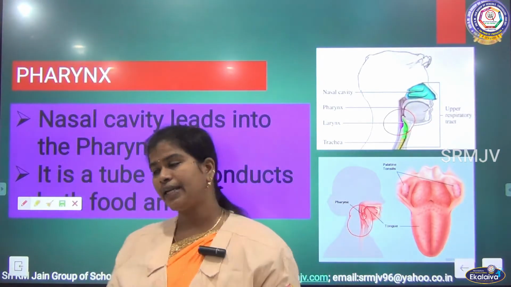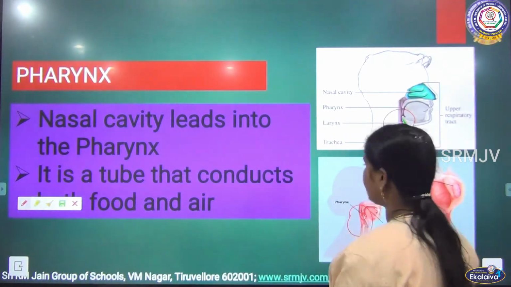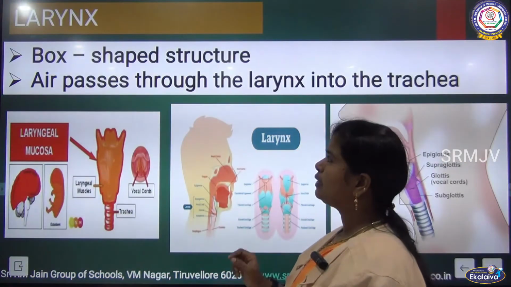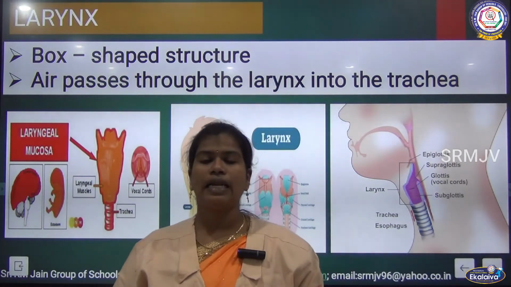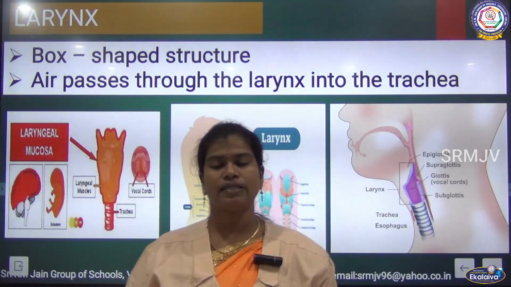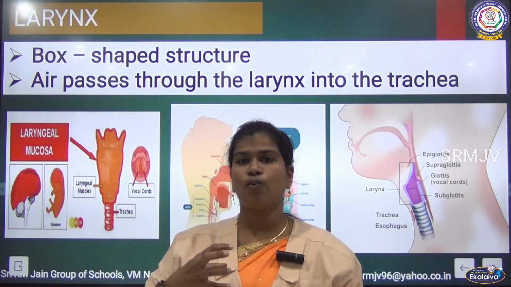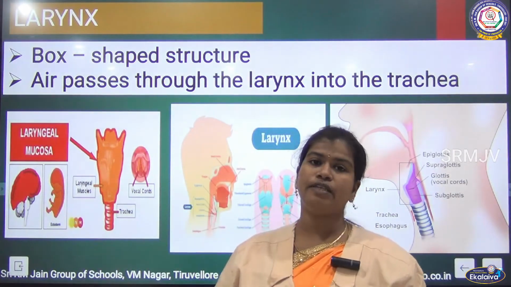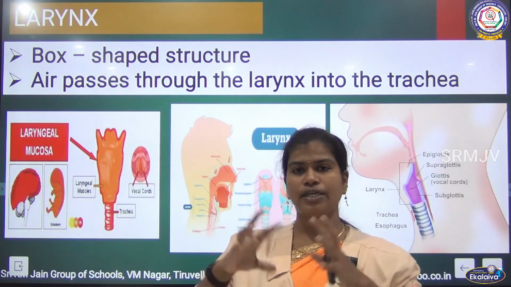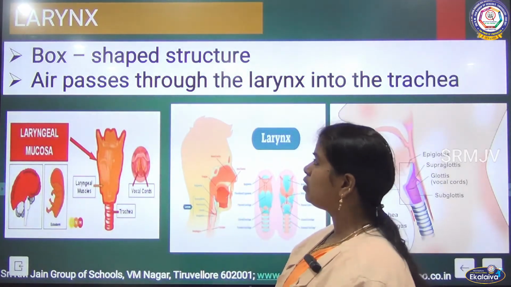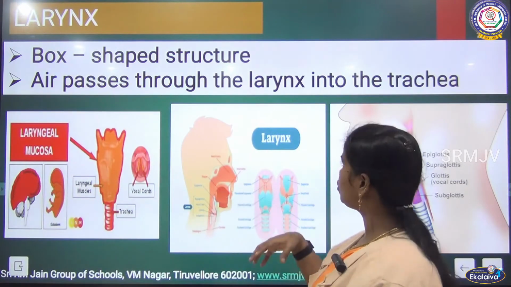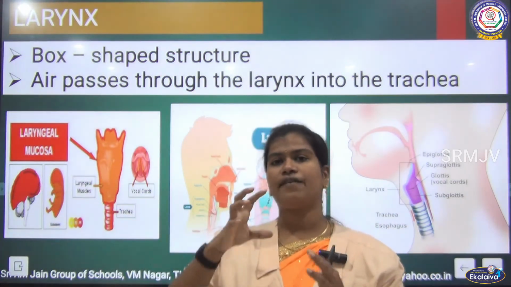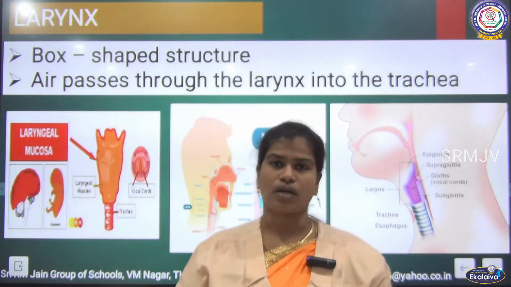Now we will switch to the next part of the respiratory system, the larynx. The other name for the larynx is the sound box, because our vocal cords are in the larynx. The larynx is a box-shaped structure through which air passes, located after the pharynx and before the trachea.